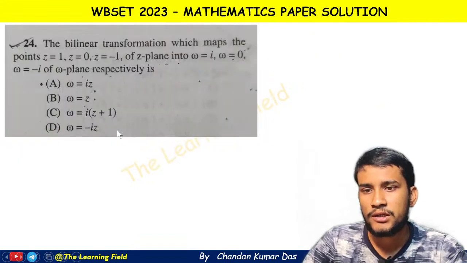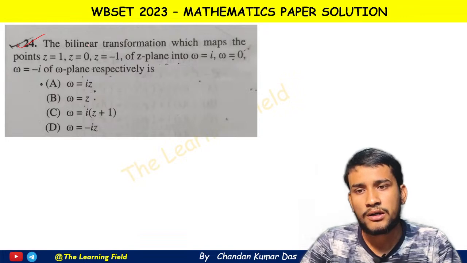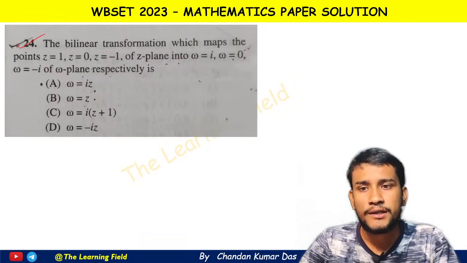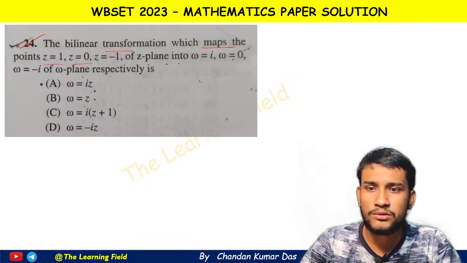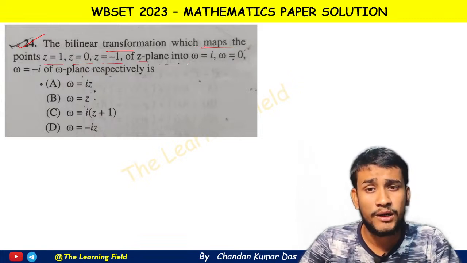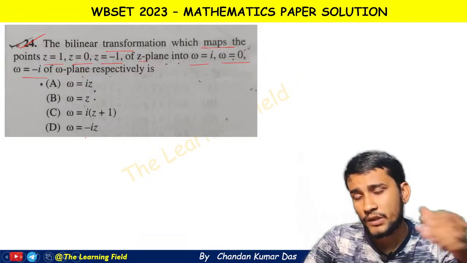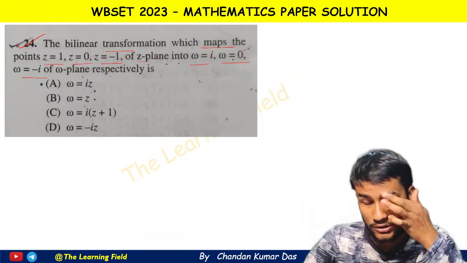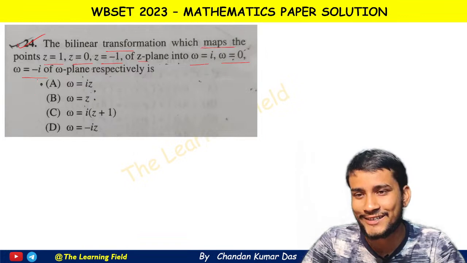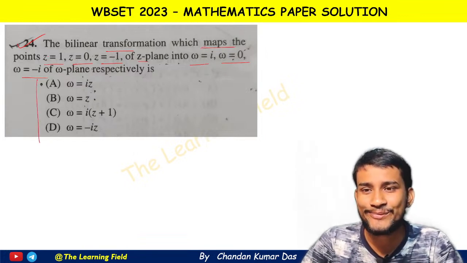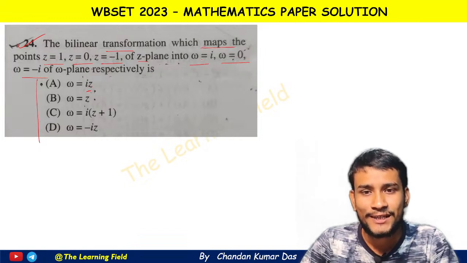Very easy question. Going to the next question, question number 24. The question is from complex analysis. It says the bilinear transformation which maps the points z equal to 1, z equal to 0, z equal to minus 1 of the z plane into w equal to i, w equal to 0 and w equal to minus iota. So this is also a very easy question because the correct options are given in the options. We just put the values of z in the place of z and check whether we get these values.